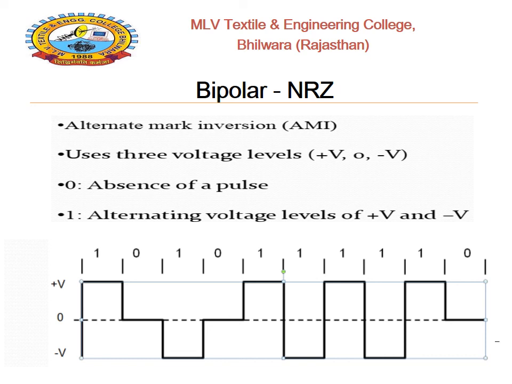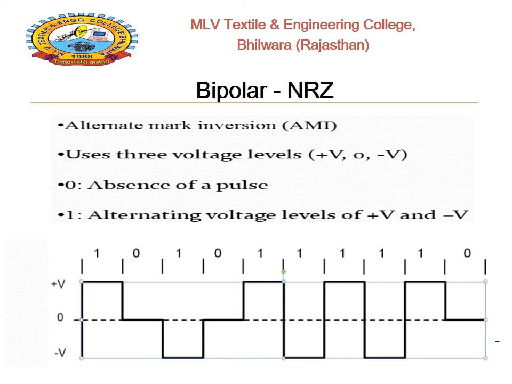That means the first 1 is related to plus V, 0 is related to ground, and the next successive 1 is represented by minus V. 0 is again related to ground level, and the next 1 is again related to plus V.